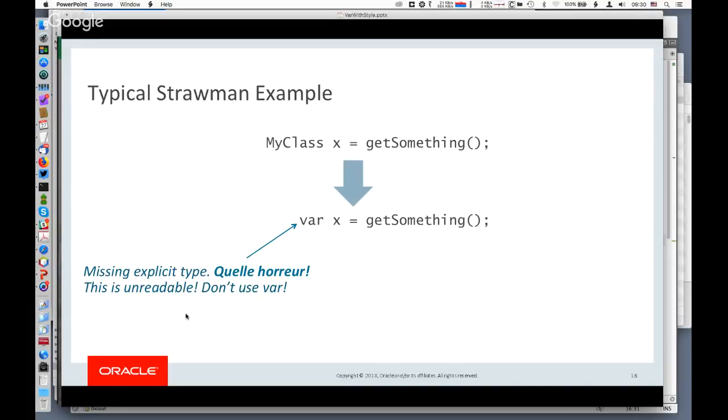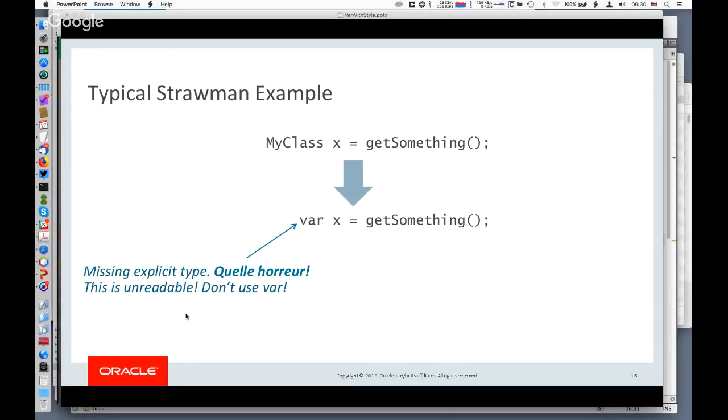This is unreadable. var should never have been added to the Java programming language. This kind of example is used to justify that line of reasoning, and that is what I call a straw man argument, because the example is very bad to begin with.